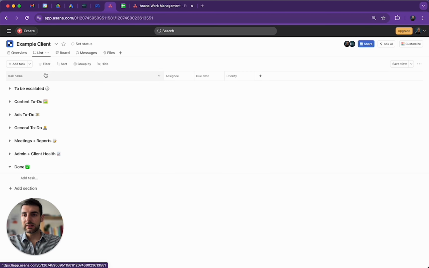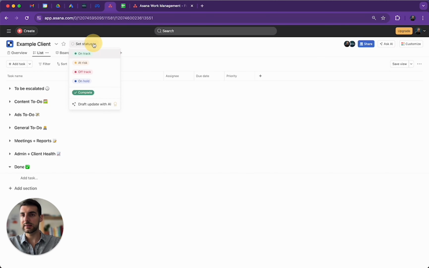Now, starting with the list here, you can have different kinds of sections, and we have added all the most important sections that we have for each of our clients. We create a new Asana project for each client. This is how usually marketing agencies operate inside of Asana, but I'm guessing that there are also other ways that you can do that. Now, before I go into the different sections, just to make sure we cover everything, first we have a status here, so you can put it as on track, at risk, off track, or on hold. You can also complete the project, but for marketing agencies, usually projects are not really completed.